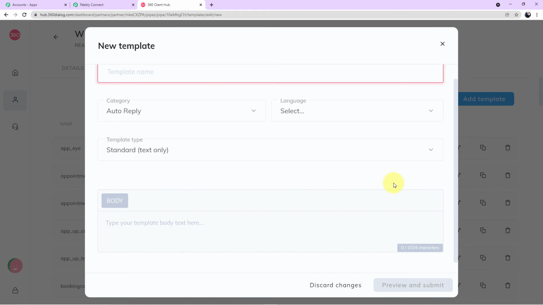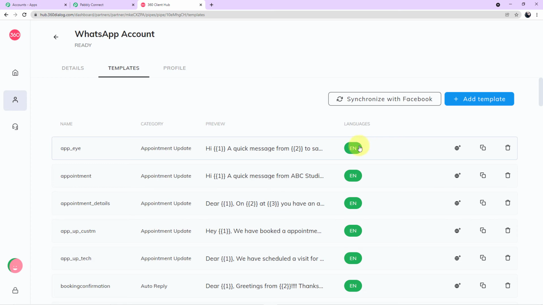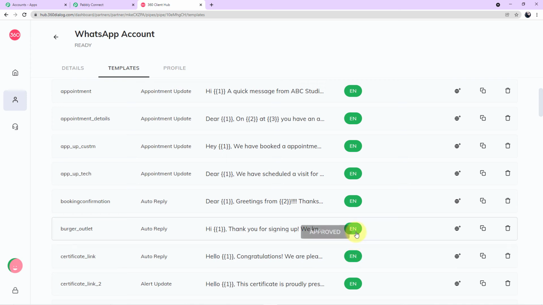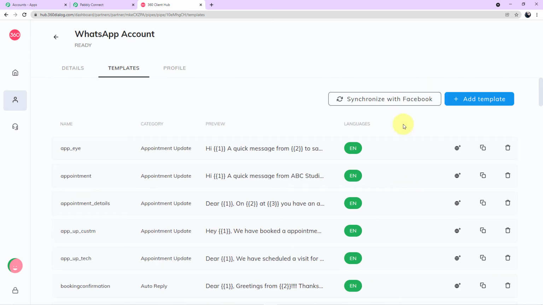But guys, without the approval process, you cannot use your template. It is very important to first create the template and send it for approval. Okay, by clicking on preview and submit. So let me show it to you on my screen here. As you can see, all my templates are already approved, so that I can use these templates in my workflow.